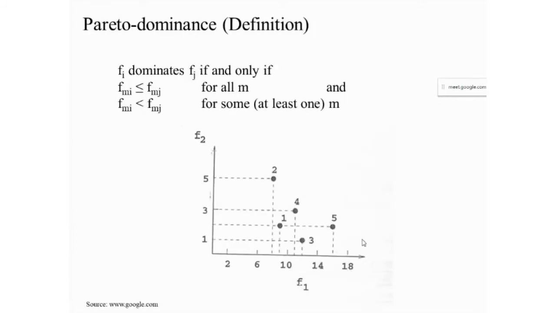Now here the important thing is that we can say that one solution is dominating the other only if for at least one aspect it is non-dominated. Suppose you are considering 3 features, and in 2 features one is dominating the other, but in one aspect it is not dominating, so you cannot say overall this solution is dominating the other. So that's why it is important that at least one should be non-dominated.